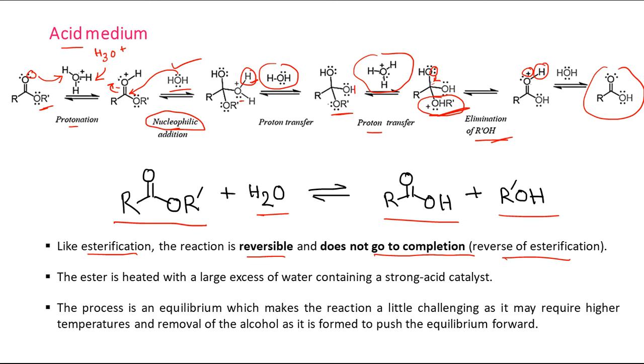As there is an equilibrium, which makes the reaction a little challenging, it may require high temperature and removal of alcohol as it is formed. If we can remove this R prime OH, according to Le Chatelier principle, if the concentration of this species is decreased, then the equilibrium will be shifted more towards the right hand side. So these points we have to keep in mind. So this is the reaction in acid medium.